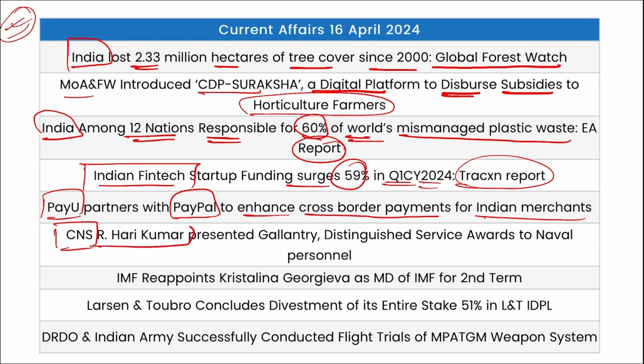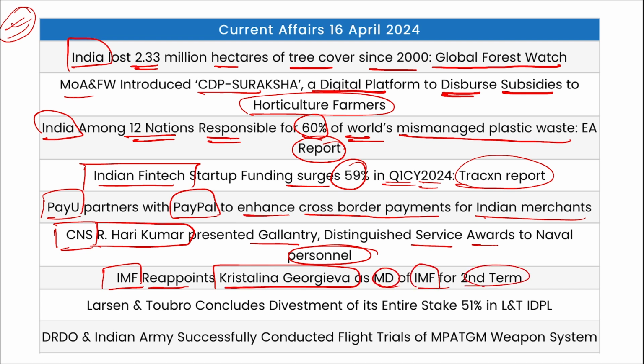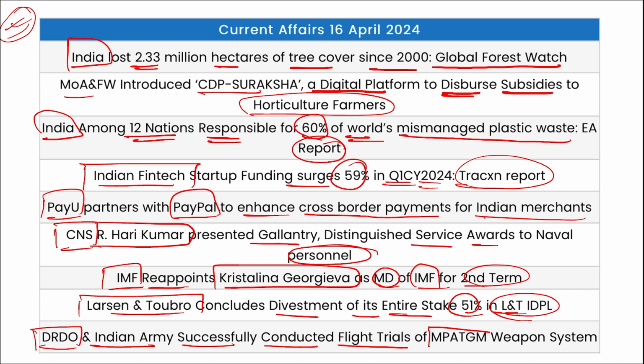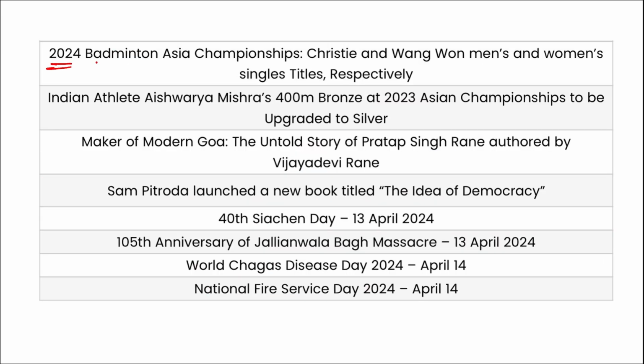Chief of Naval Staff R. Hari Kumar presented gallantry and distinguished service medals to Navy personnel. IMF reappointed Kristalina Georgieva as the managing director of IMF for a second term. L&T concluded disinvestment of its entire 51% stake in the joint venture L&T IDPL. DRDO and the Indian Army successfully conducted the flight trials of the MPATGM weapon system. Then the 2024 Badminton Asia Championships were held, and Christie and Wang won the men's and women's titles respectively. So Christie for men and Wang for the women's title.